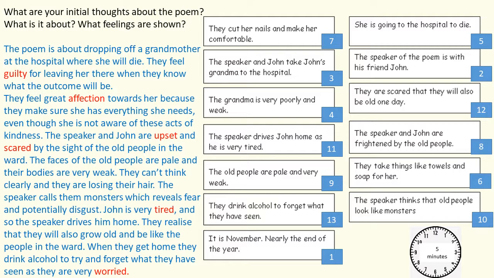6. They take things like towels and soap for her. 7. They cut her nails and make her comfortable. 8. The speaker and John are frightened by the old people. 9. The old people are very pale and weak. 10. The speaker thinks that old people look like monsters. 11. The speaker drives John home as he is very tired. 12. They are scared that they will also be old one day. 13. They drink alcohol to forget what they have seen.